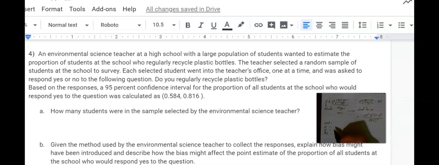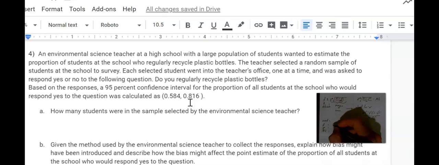First, in order to get that sample proportion, we need to figure out what it would be. Well, it's just halfway between these two values, 0.584 and 0.816. So it's equal to these two numbers added together and then divided by 2.